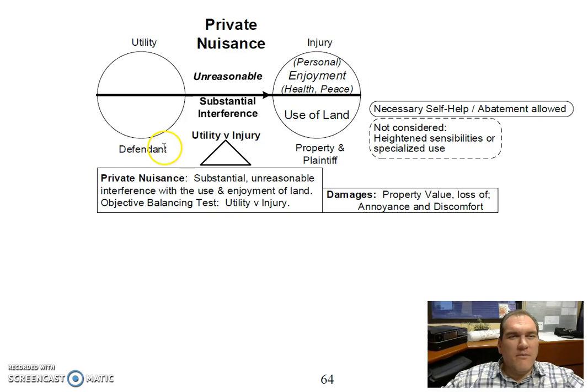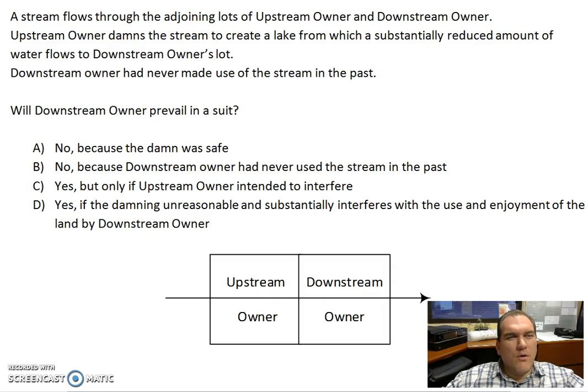In fact, no stipulation is made in this empty bubble of the defendant as to the nature of the act. The nature of the act is in some ways irrelevant. The causation, or what the act caused on the plaintiff, is relevant, and that has to have certain characteristics of unreasonableness and causing a substantial interference. So option A is wrong.